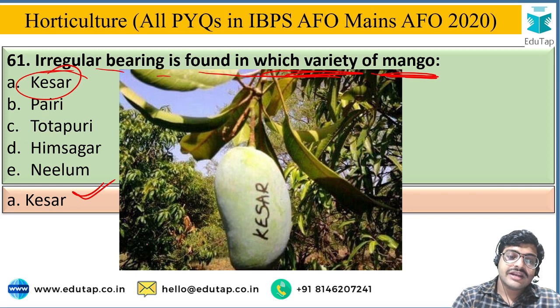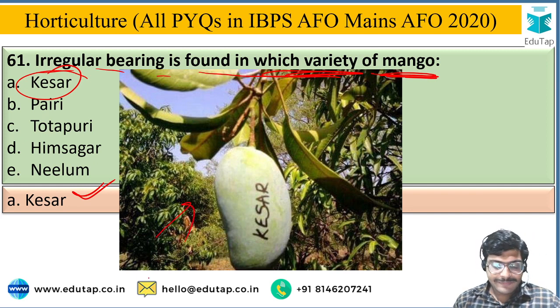Okay, this is called irregular bearing, not regular. Okay, there is a skipping. Some of the years are skipped in between the 2 bearings, okay, in the successive bearing.